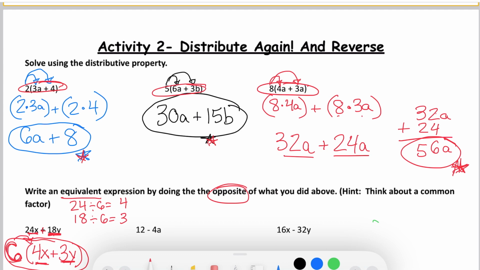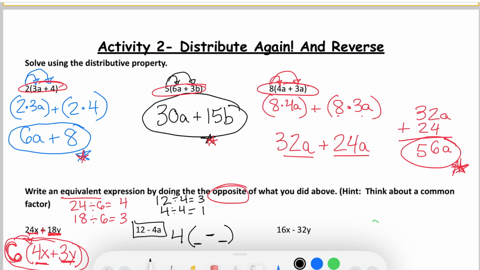Okay, now this next one, we have 12 minus 4a. So I have to think, okay, what can I divide both 12 and 4 by? And I want to divide the biggest number I can. So I can divide them both by 4. 12 divided by 4 is 3, and 4 divided by 4 is 1. So I'm going to pull out a 4 on the outside of my parentheses, and then I'm going to put parentheses. I know there's a minus, so I'm going to put a minus inside. So I have to think of what are these two terms inside.